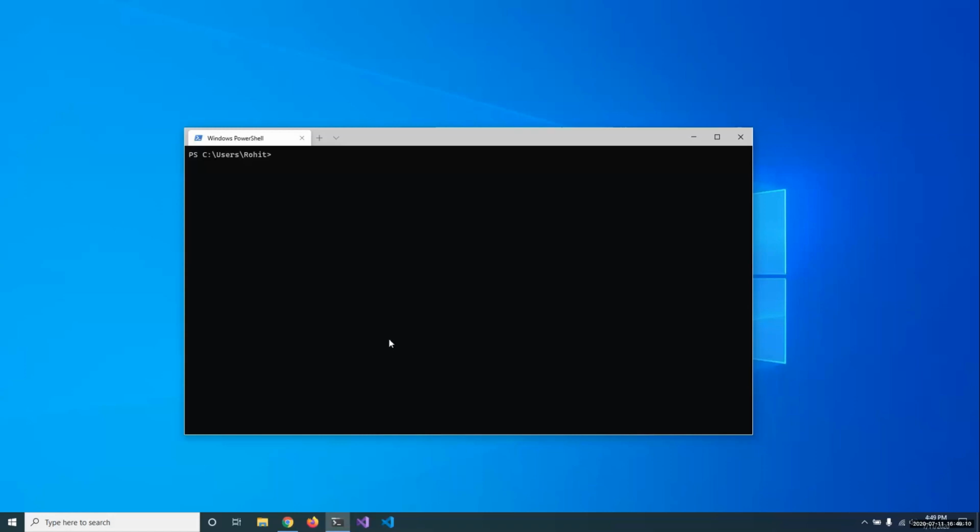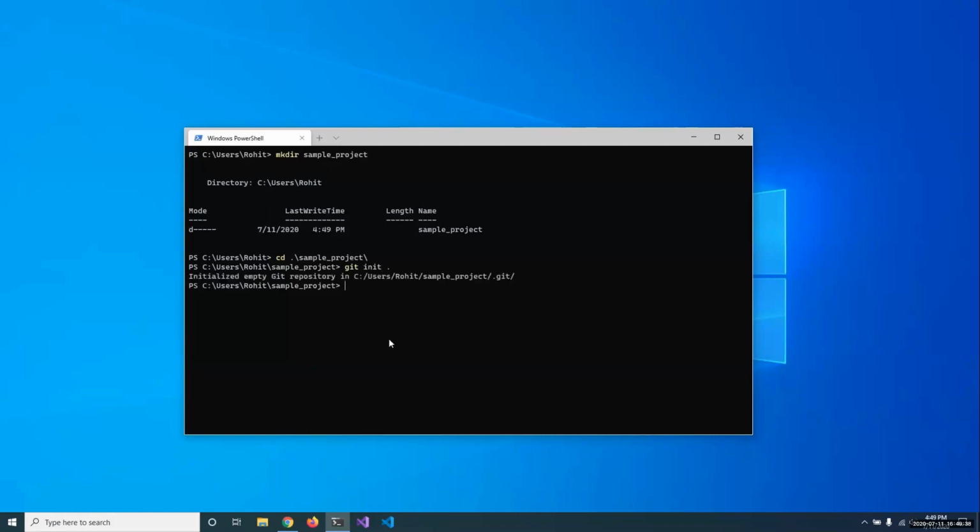Okay, so I'll start with the practical now. Let's say I need to create a repository. For that, I first need a folder which I'll convert to a repository. Let us name that folder sample project, and then change directory to it. Now for converting this folder into a repository, we use the command git init. So git init will convert this folder into a Git repository by creating another folder, .git, which Git uses to track whatever is happening in our repository.